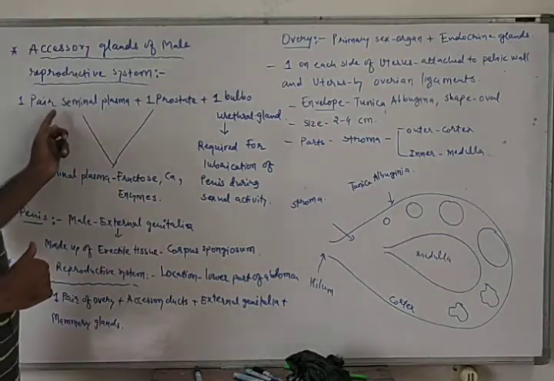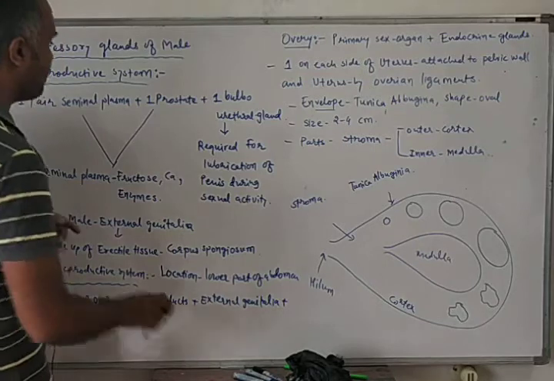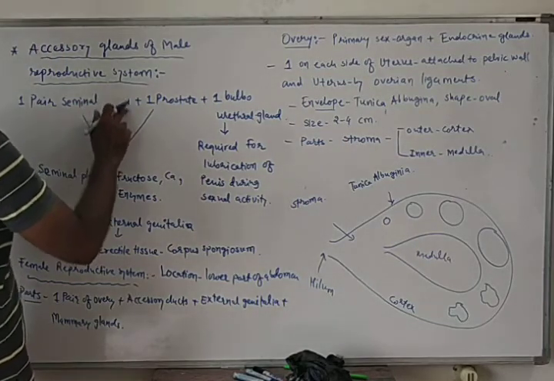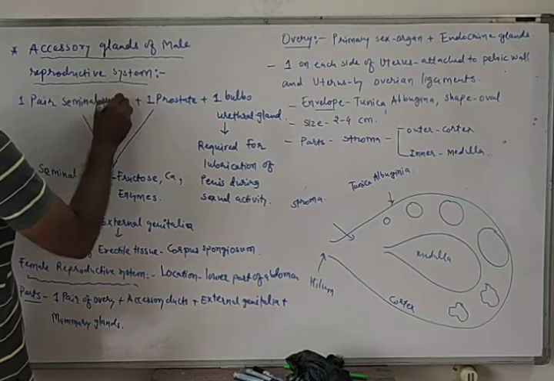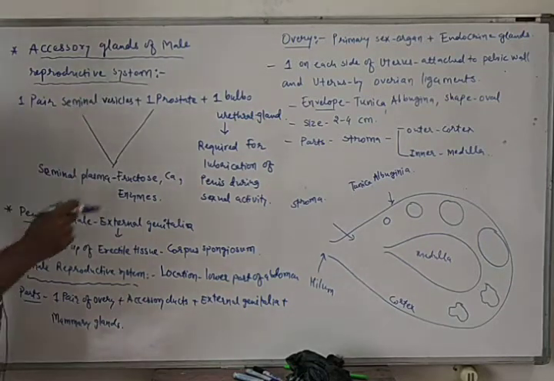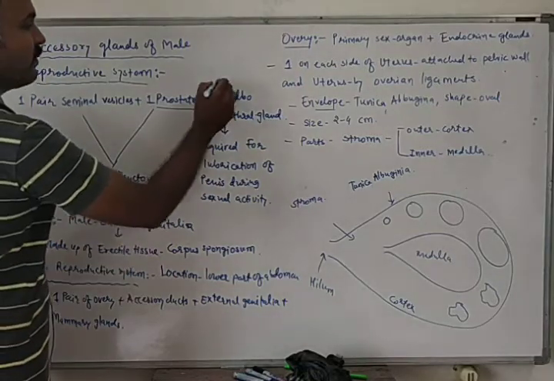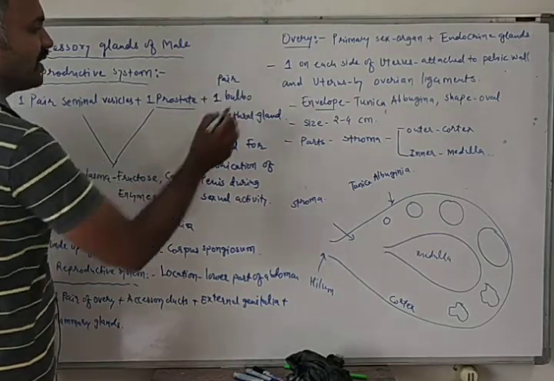One pair of seminal vesicles, not seminal plasma. One prostate, which means a single prostate, and one pair of bulbourethral glands.